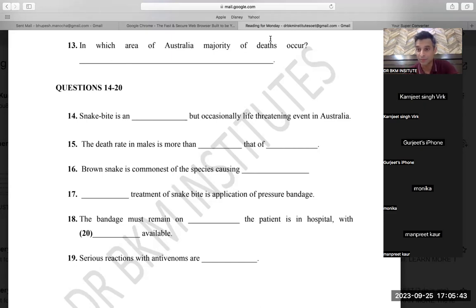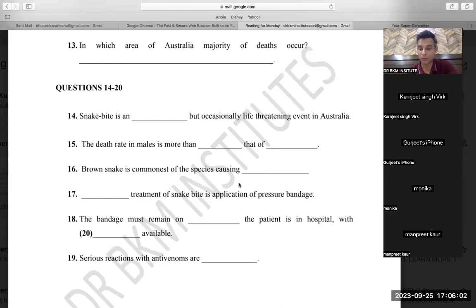In a way, this question paper has been created very nicely, but a few questions are wrong. Like the brown hair word was not given, so this kind of question won't come. The symptom word was not given, this kind of question won't come. But clinical feature is a kind of symptom only, so you need to understand. Then, brown snake is the commonest of the species causing this.